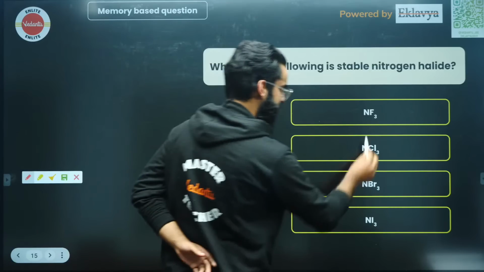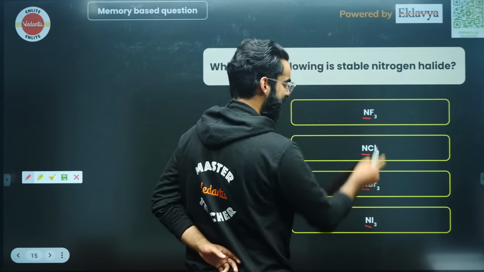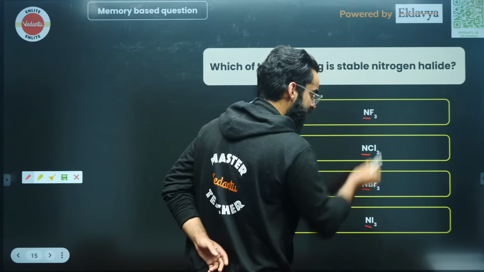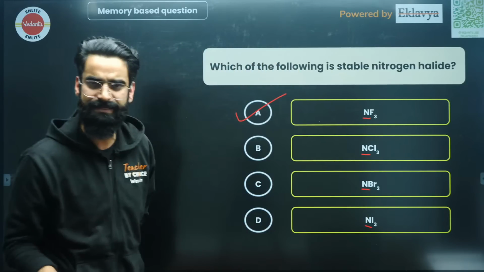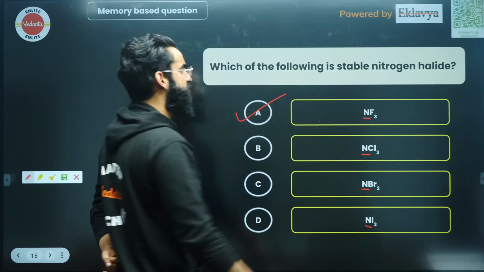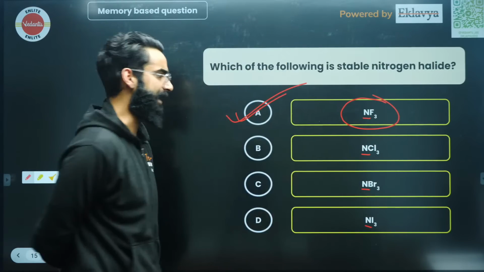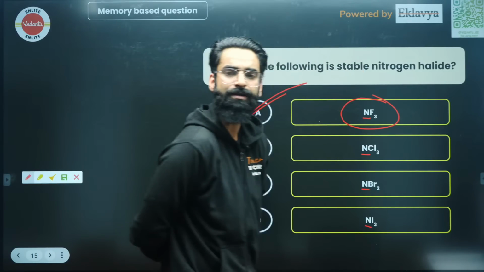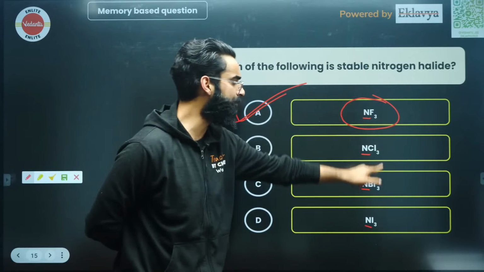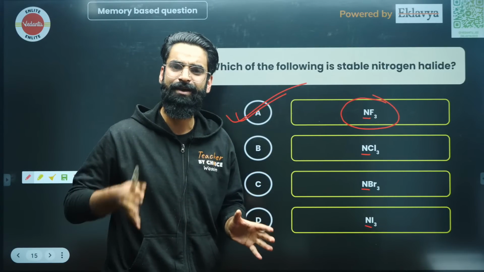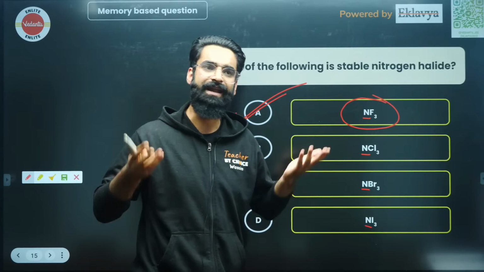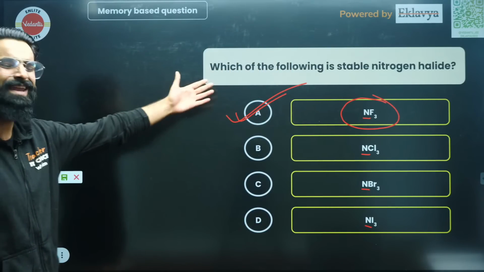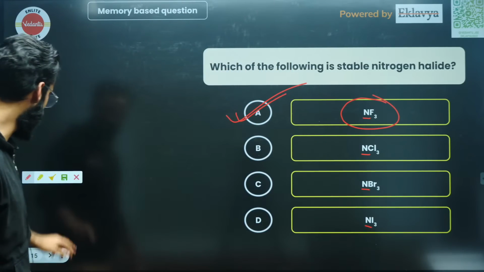You know, see, nitrogen everywhere is the same. It is just the halogen which is changing. So on moving from top to bottom, the size of halogen increases. If the size of halogen increases, bond dissociation energy decreases and the stability eventually decreases. So which one of the following is maximum stable? It's NF3, my dear people, right? Simple, based on the bond dissociation energy. As you move from top to bottom in the halogens, the size of halogen increases, so the bond dissociation energy decreases, and if the bond dissociation energy decreases, that means the thermal stability decreases as well. Yeah? This is again a very easy question.